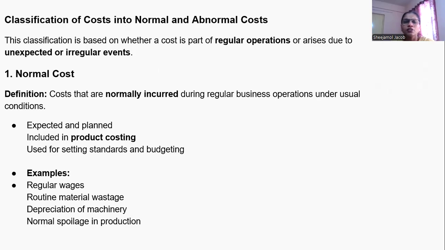And the next classification is cost into normal and abnormal cost. These classifications are based on regular usage, regular operations. If costs come under regular operations, it is known as normal cost. It is normally incurred cost of an organization, in regular working days, such as regular wages, routine material wastages, depreciation of machinery. It comes under normal cost. It is regularly or normally incurred in the function of an organization.